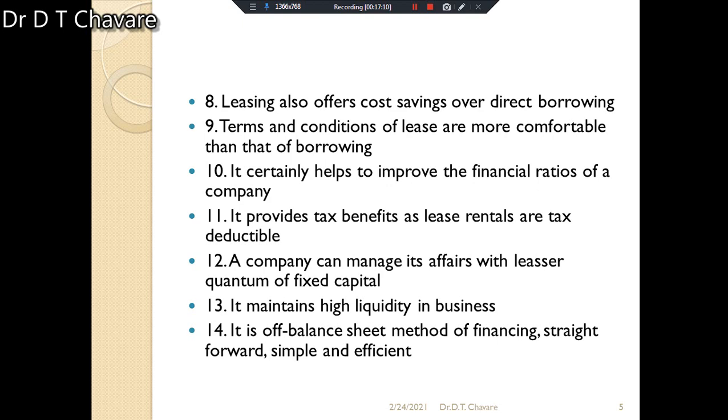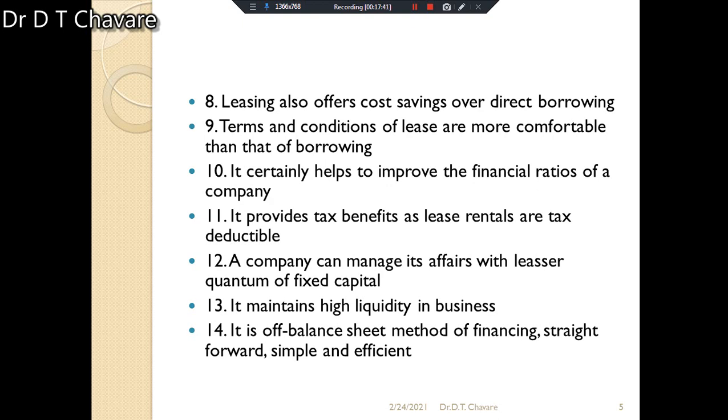The terms and conditions of lease are more comfortable than that of borrowing. It means that here a comparison is made between leasing and borrowing, and the terms and conditions are more comfortable than borrowing. That's why it is also preferred. Then leasing certainly helps to improve the financial ratios of the company.